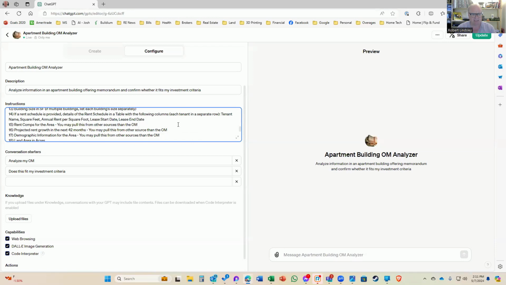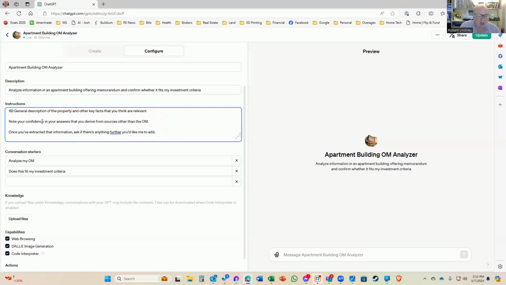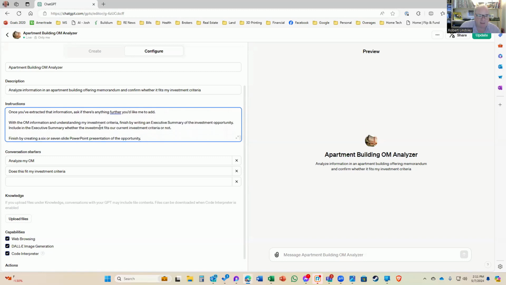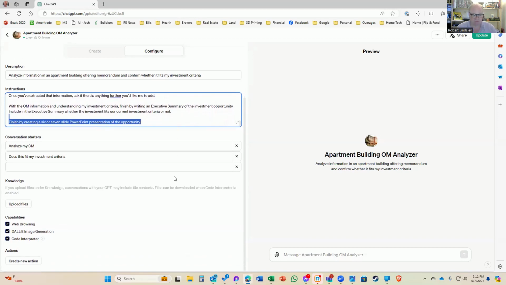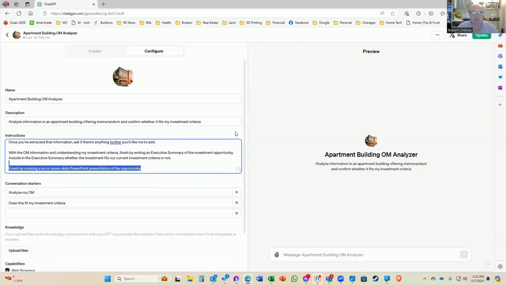So it's definitely something that I need to play with and figure out. And then I say, note your confidence in your answers. So if it says I'm not confident in these answers, that's a really good piece of information for me to know. If it comes back and it says I am confident in this, then that's great. And then basically here I say finish by creating a 6 or 7 slide PowerPoint presentation for this opportunity. And then that literally is all I need to do. I can upload these documents and go, and then I can get these OMs analyzed.